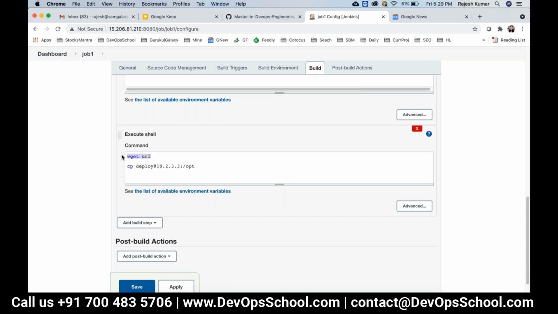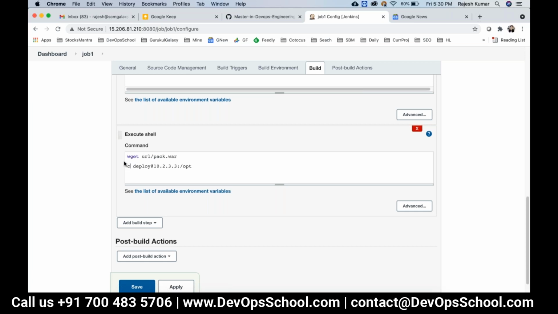Download this through wget and curl, that URL, that jar file, whichever you want to download, and cp, scp. So manual scripting you can also do in Jenkins. Getting my points? Okay, you are saying suppose I have a war file, and I just want to put it from one location to another location. I just give a script over here, and that's it. It will be directly copied. If you have a particular war file, let's say pack.war, and you download it from somewhere using wget and curl, I'm teaching you the manual process, okay?